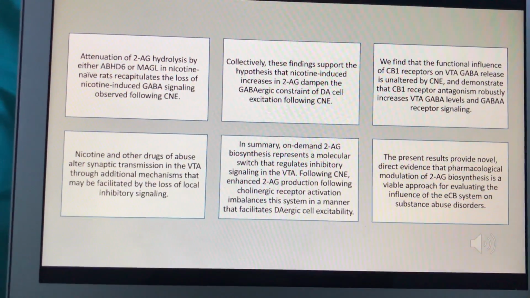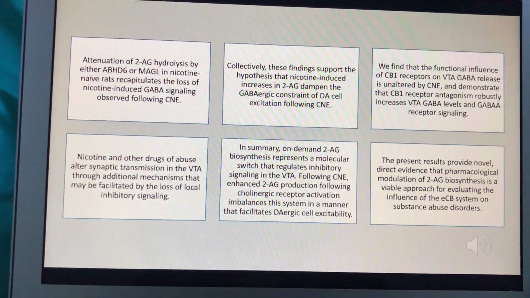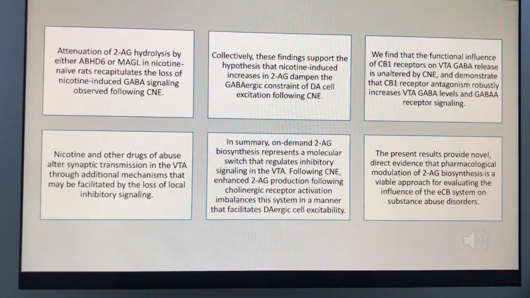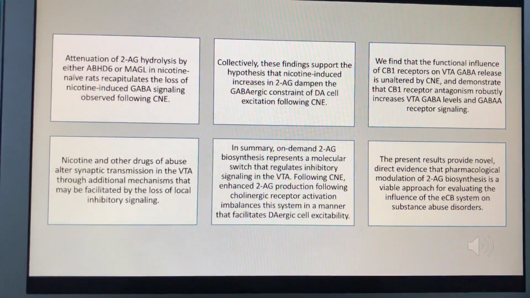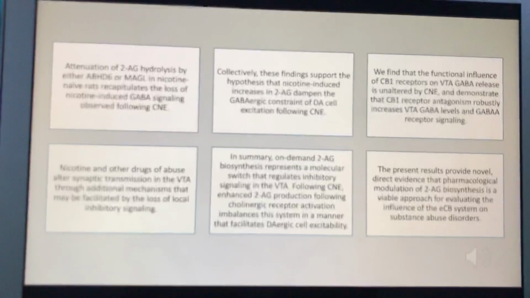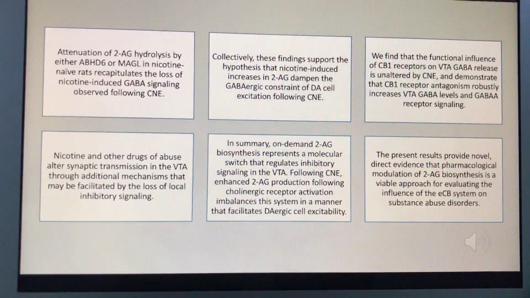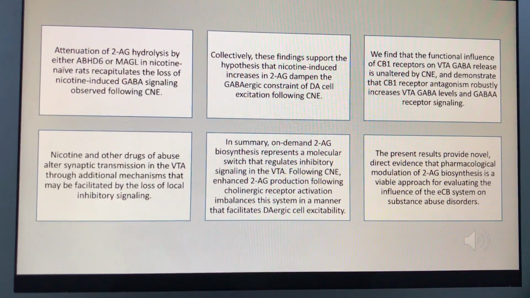Conversely, attenuation of 2-AG hydrolysis by either ABHD6 or MAGL in nicotine-naive rats recapitulates the loss of nicotine-induced GABA signaling after CNE.